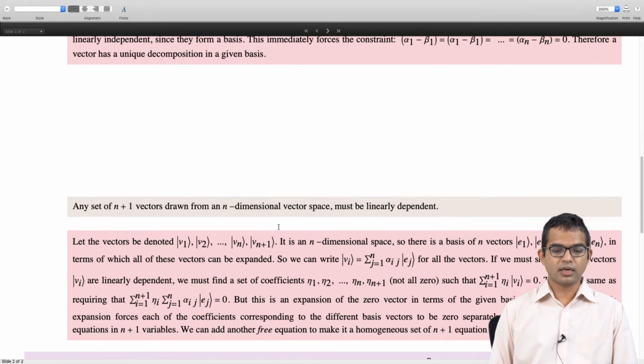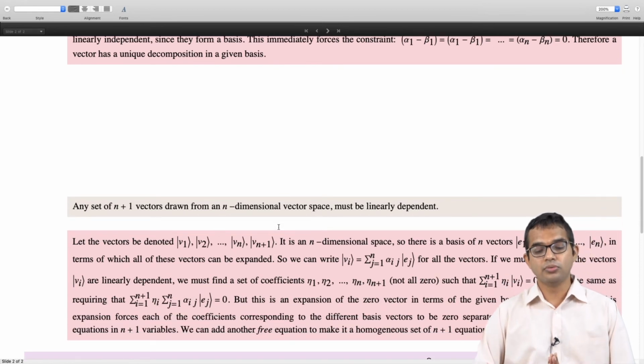You have a set of vectors v1, v2, up to vn, and also vn plus 1. You're given n plus 1 vectors. The claim is that any n plus 1 vectors in an n-dimensional vector space necessarily must be linearly dependent, right? It's an n-dimensional space, so there is a basis of n vectors, e1, e2, all the way up to en, which are all linearly independent and which can span the space.